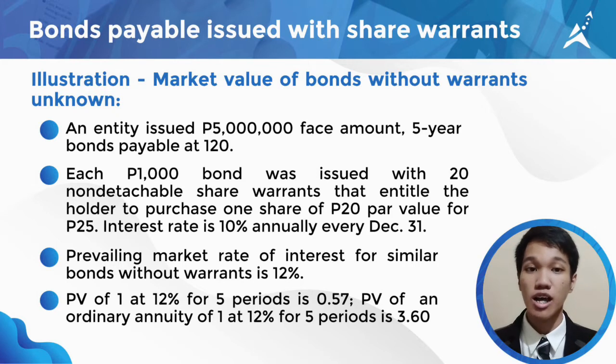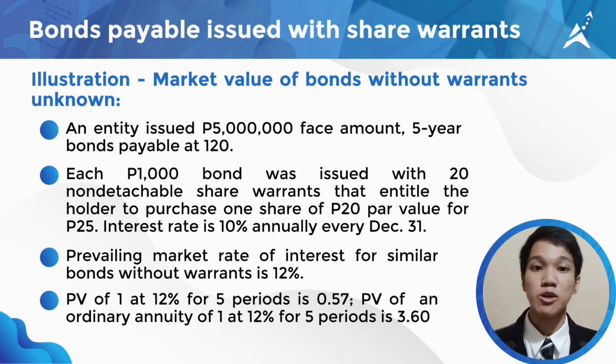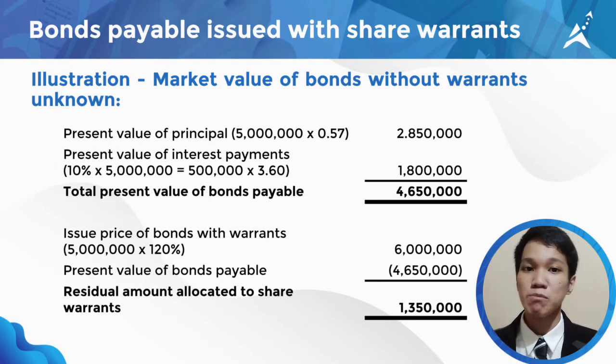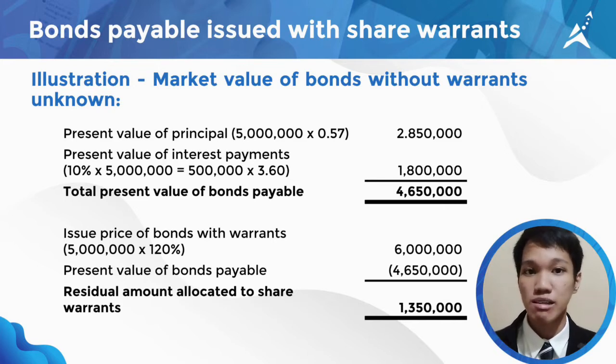Here, the share warrants are non-detachable. Nevertheless, we have to account for it separately. Since the fair value of the bonds ex warrant is unknown, we have to use the present value of the bonds payable. To come up with the answer, we have to compute first the present value of the principal by multiplying the face amount of bonds, which is 5,000,000, to 0.57 present value as provided in the illustration. As a result, we'll get 2,850,000.